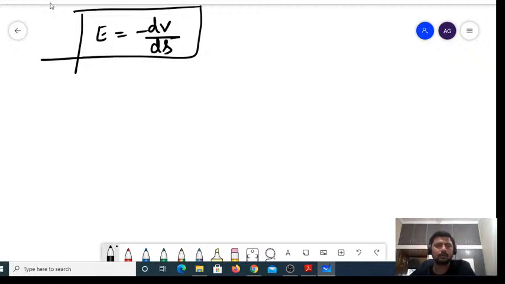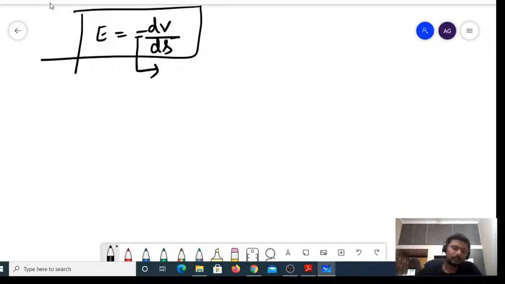So what does this minus sign indicate? No, minus obviously never means that it is always opposite in direction. No, it is not like that.